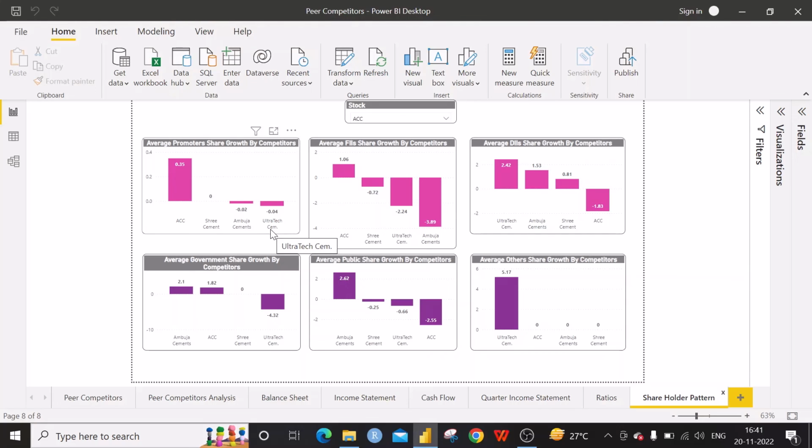The next one is the average other shares growth. Ultratech Cement has increased the other shareholding by 5.17% per year, and there is no change in the other shareholding for the remaining companies.